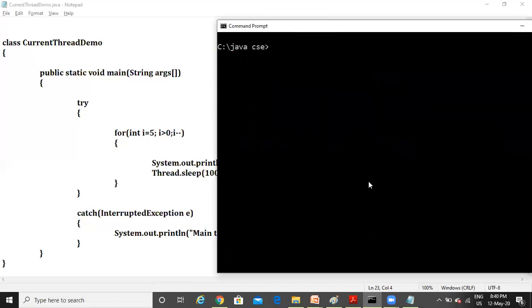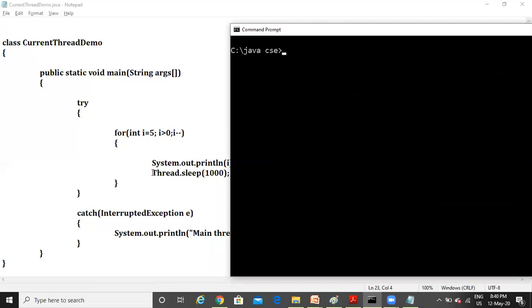Students, you observe carefully how you are going to get the output. For every printing of a number, you should get a gap of 1 second, right? That is what we have written here by using the sleep method. Let's check whether you are getting that 1 second gap or not. Java CurrentThreadDemo. See, 5 is printed, 1 second gap, 4 is printed. So between every number, you have got a gap of 1 second, right?